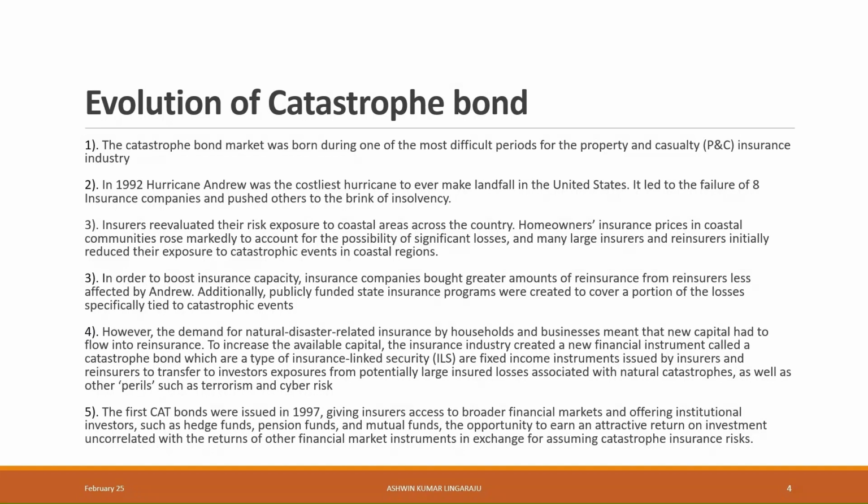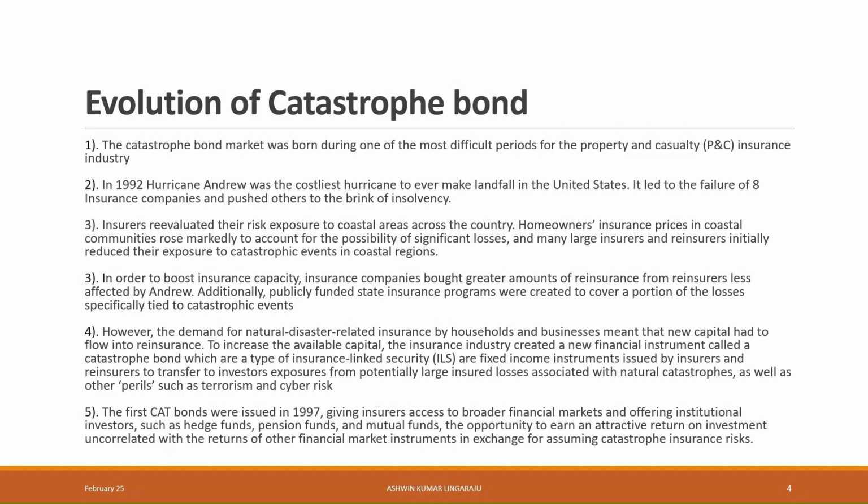Additionally, publicly funded state insurance programs such as California Earthquake Authority, Texas Windstorm Insurance Authority, and Florida Hurricane Catastrophe Fund were created. New capital had to flow due to the demand for natural disaster related insurance.